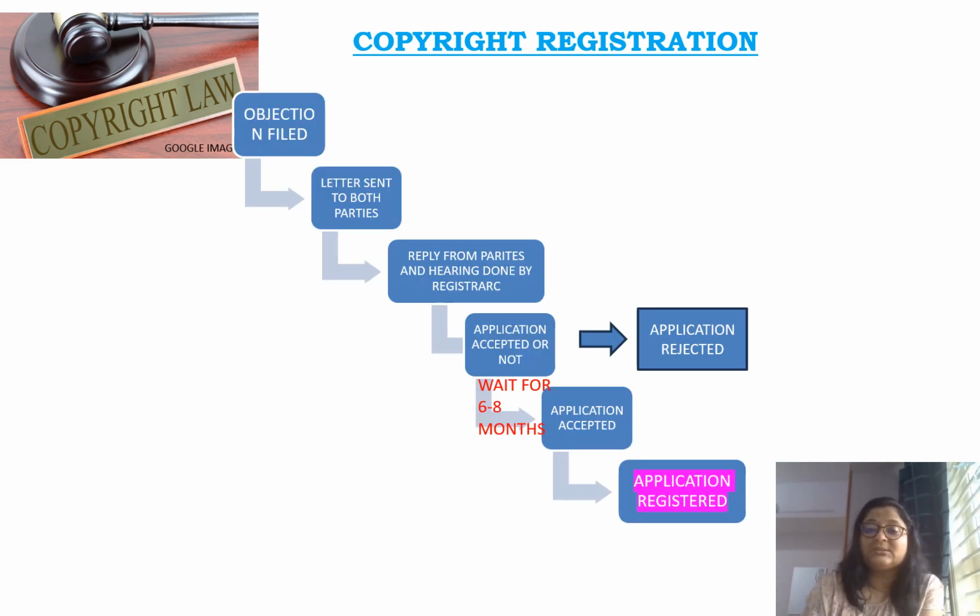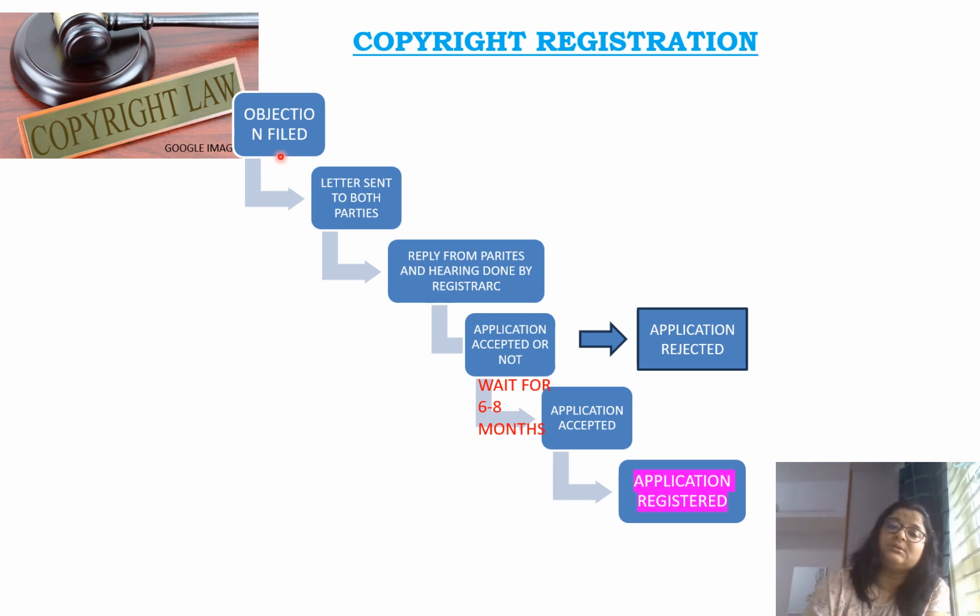Now there is a second option when objection is filed. So in the previous case, objection was not filed, it was basically a scrutiny done by the examiner for the formality check, or you can say on the evaluation of the particular examination, whether it can be registered or not.